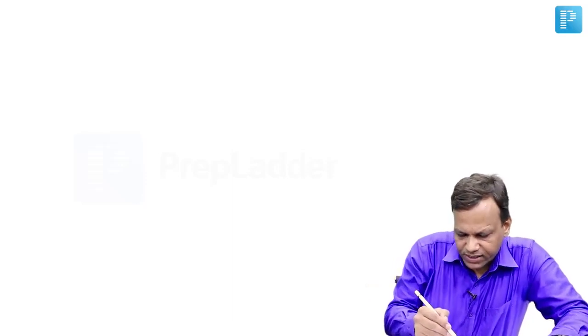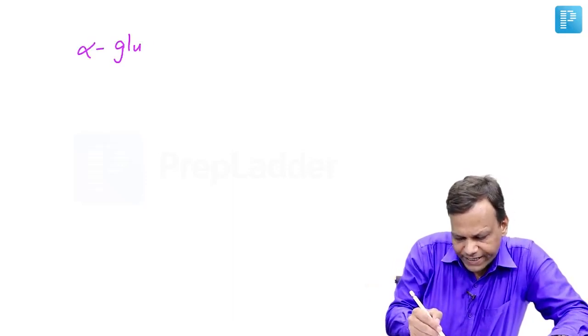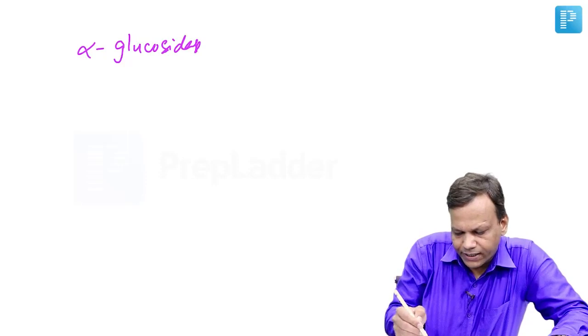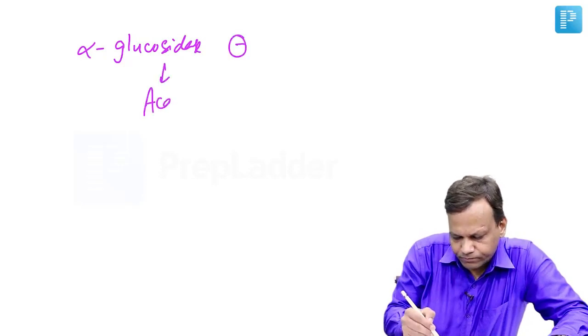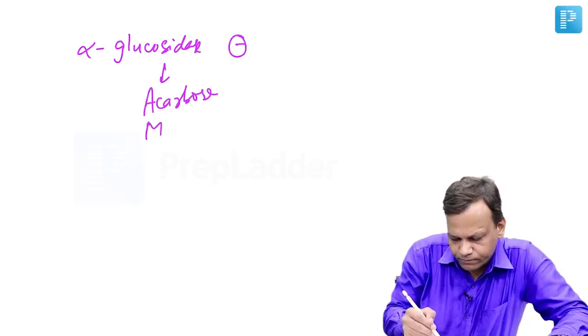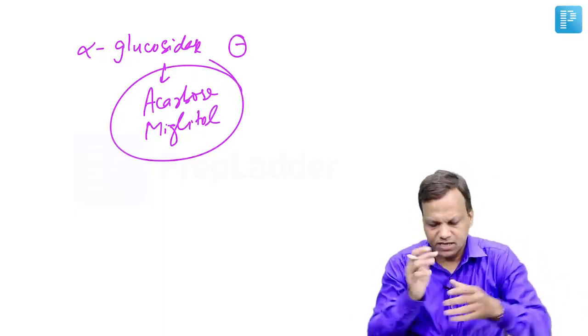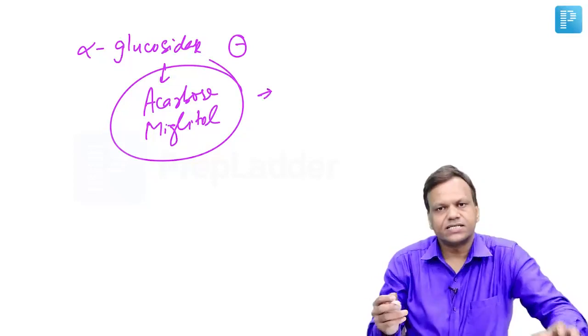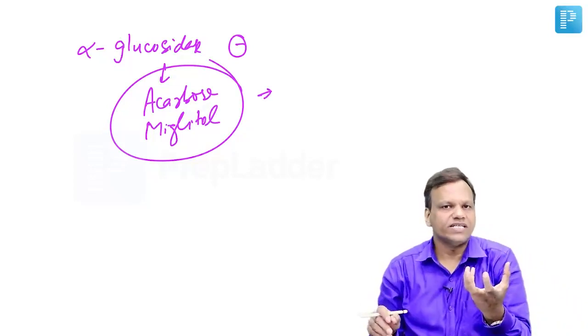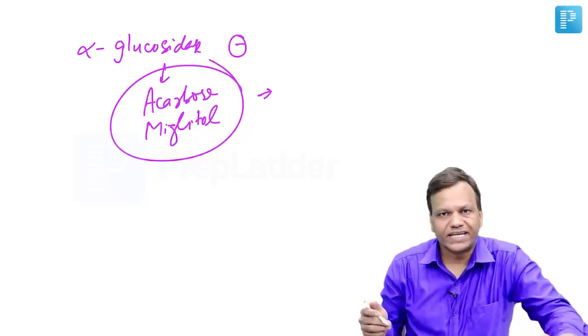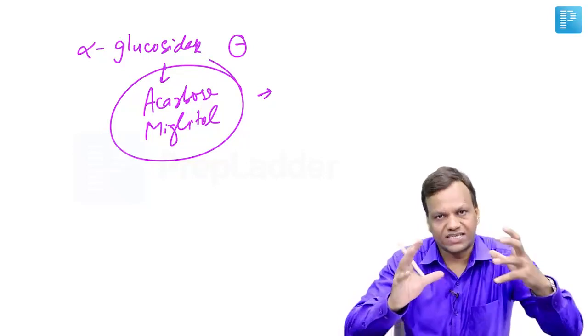Then the third group of drugs are alpha glucosidase inhibitors like acarbose and miglitol. These inhibit the intestinal absorption of carbohydrates. The main problem is that they result in retention of carbohydrate in the GIT, which can be utilized by bacteria, leading to fermentation. Lots of gases are produced.